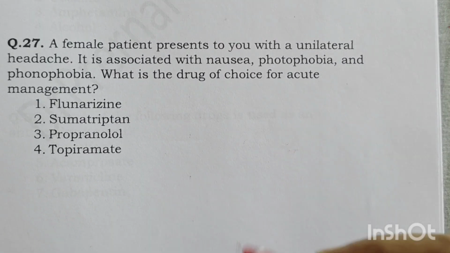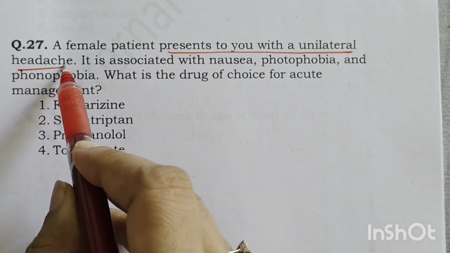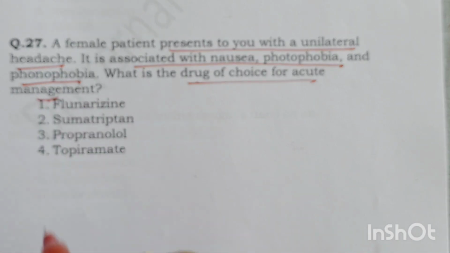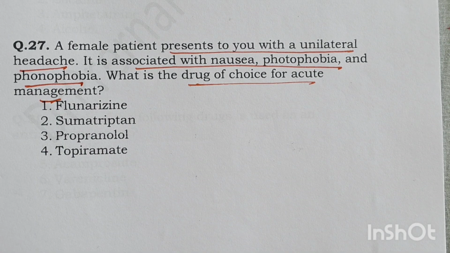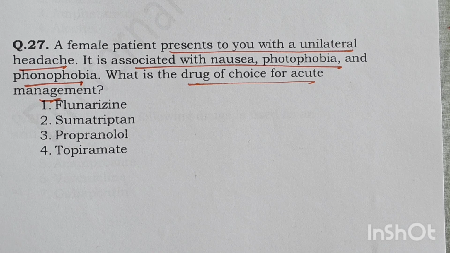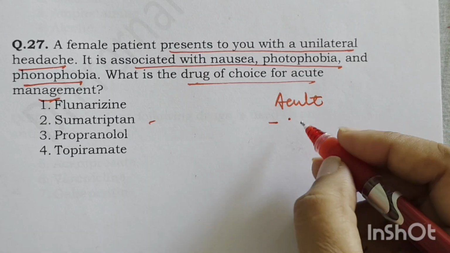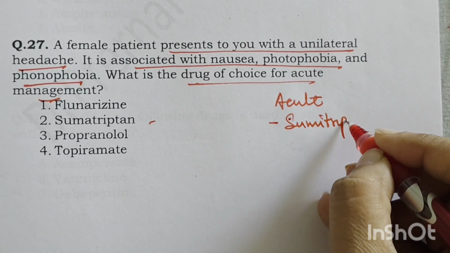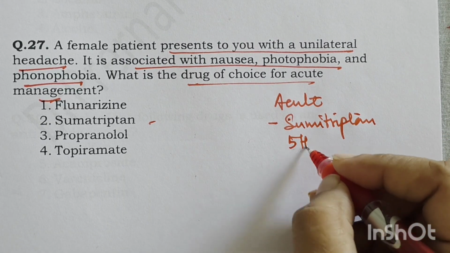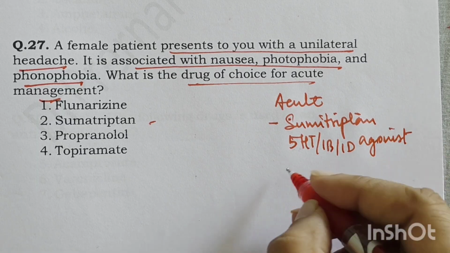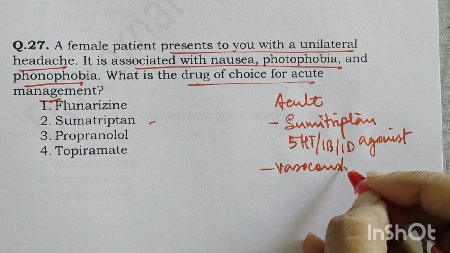A female patient presents to you with a unilateral headache. It is associated with nausea, photophobia and phonophobia. What is the drug of choice for acute management? So a female patient with a unilateral headache indicates that this is a case of migraine, and this is an acute attack. So in acute management, sumatriptan is the drug of choice. It is a 5-HT 1B/1D agonist, and by its action it causes vasoconstriction and relieves the migraine.